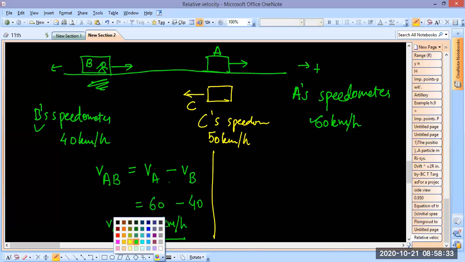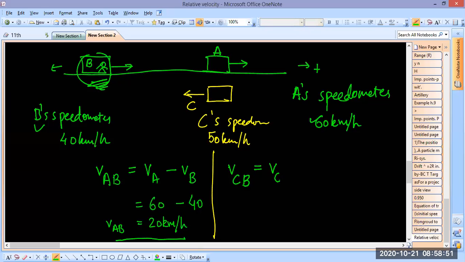Okay, everyone, these are velocities. So if you are now over here in D and observing C, velocity of C as observed by B is equal to velocity of C minus velocity of B.